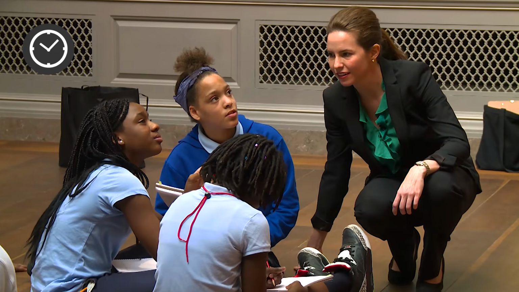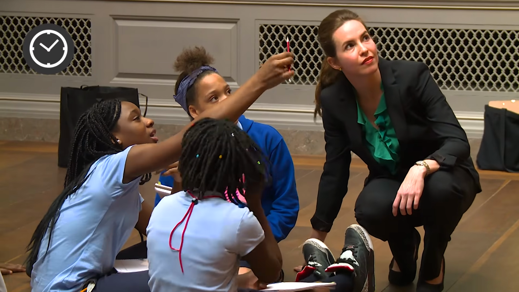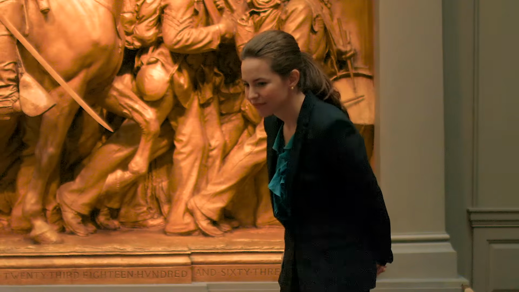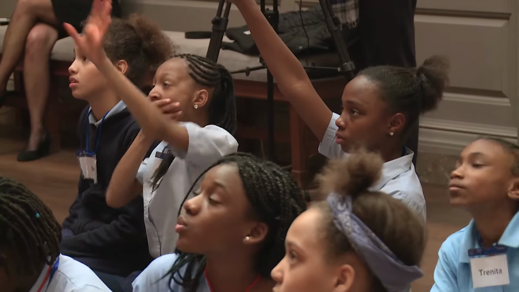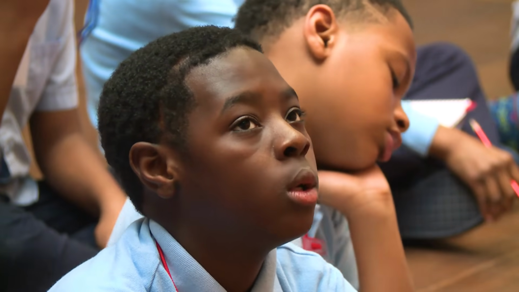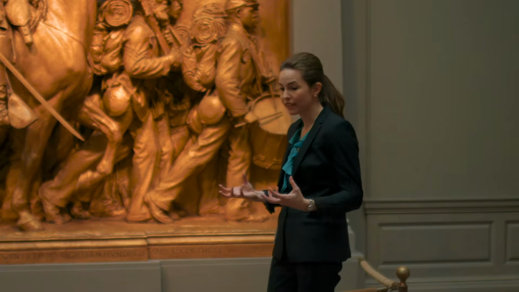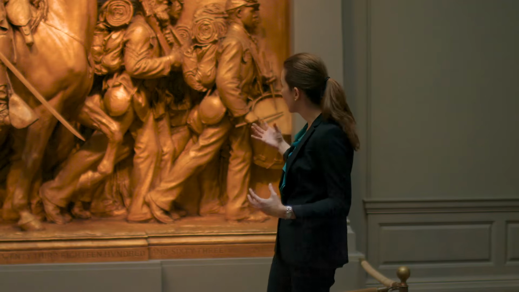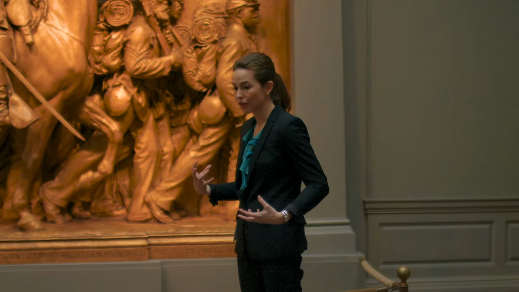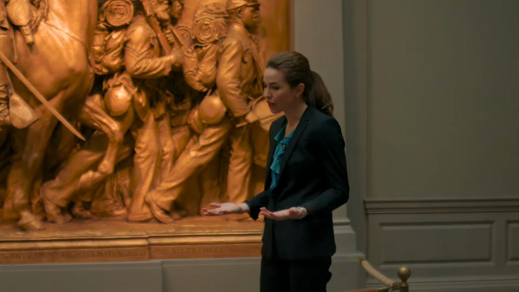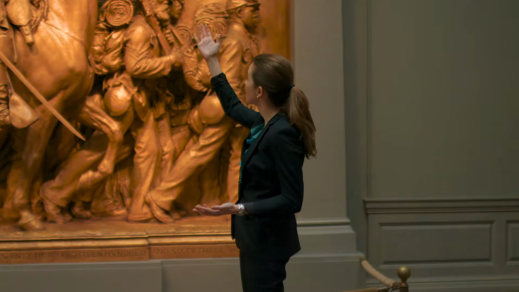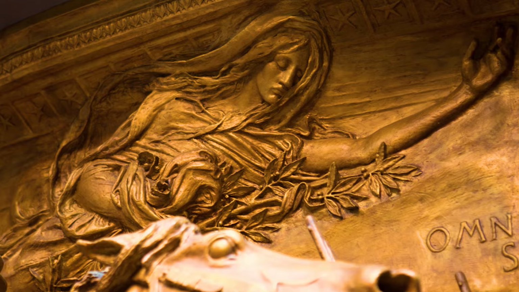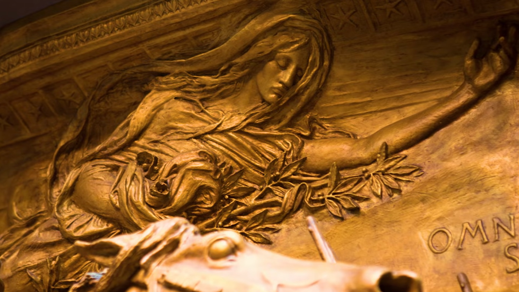This requires a level of trust in the students and in the process. I think the lady on top of their head is praying for them so they can win. What do you see that makes you think that? They're marching in the war, to the war. You're putting it all together, the fact that there are these men who are dressed like soldiers, they're marching, it seems like they're going to war, and because you know how dangerous war is, this figure overhead might be praying for their safety and for them to win.